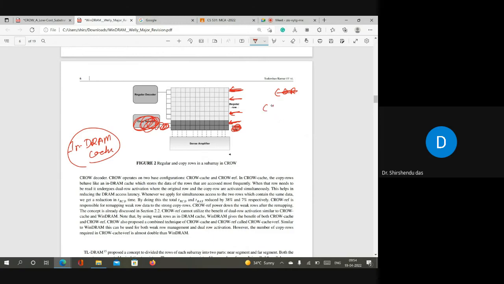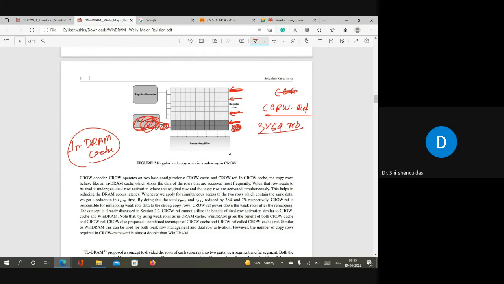How will it work as crow ref? In crow ref, they separate the weak rows from the regular rows, and then they can increase the retention time of the regular rows. Same here, we are separating the copy rows. So the regular rows we can refresh at 3 times 64 milliseconds, and the weak rows we are using as copy rows here.